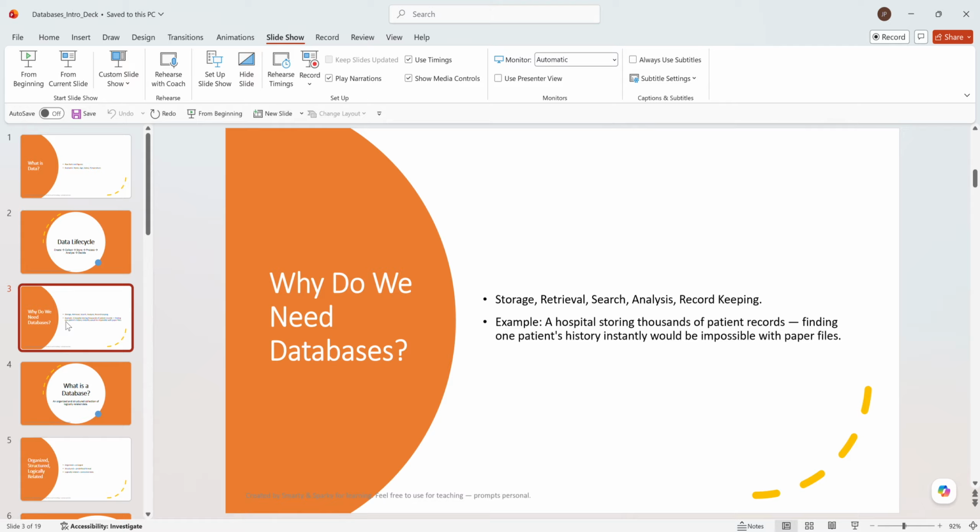For example, let's talk about the hospital. In the hospital, we have thousands of data, and finding the data through paper files would be very difficult. Imagine when we were students, when we had to get the patient record, we had to go into one storeroom and hunt for the file, looking through each file for the patient's name and details. So it takes a hell of a lot of time. To prevent this shortcoming, that's the need, we should store the data, we need the database.